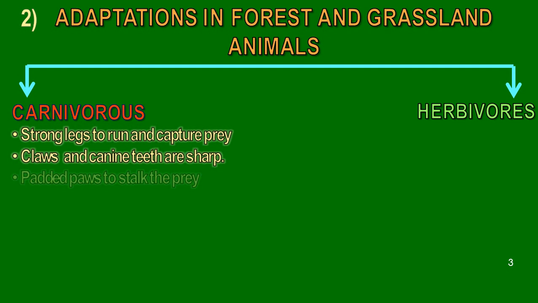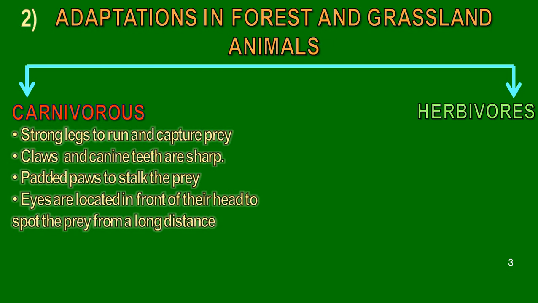They need sharp claws and canine teeth to feed themselves. Padded paws to stalk the prey. Eyes are located in front of their head to spot the prey from a long distance.